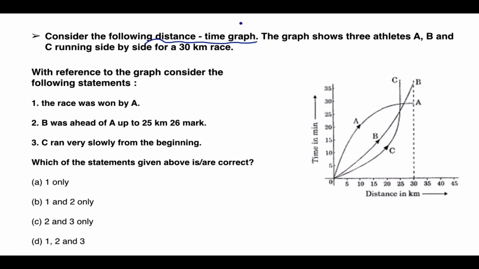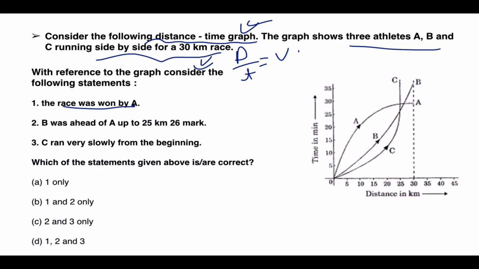Consider the following distance time graph. Now, what will a distance time graph show? Distance divided by time will be equal to velocity. The three athletes A, B, C are running side by side in a 30-kilometer race. The race has been won by A.